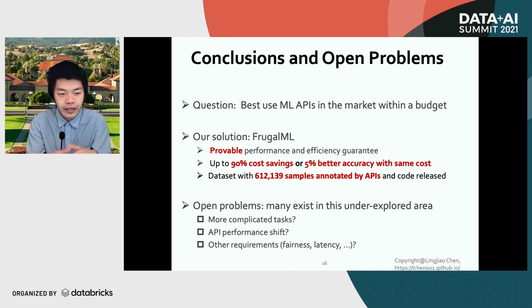And finally, in this work, we focus on accuracy and cost, which are important metrics for the users. But there are also other metrics, for instance, fairness metrics or latency requirements. How could one take into account all those different metrics and build a holistic approach? That also remains open. In fact, there are many interesting open problems in this domain, and we're really excited about continuing to work on this exciting area.